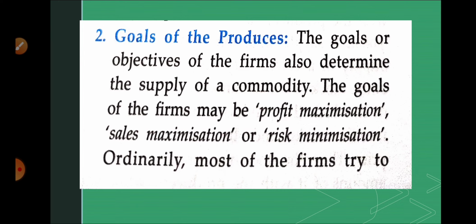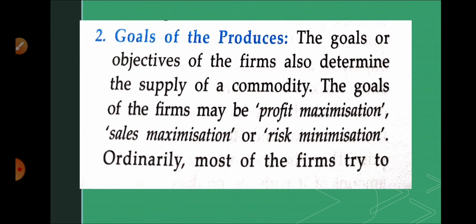In this way, different firms can have different motives, and according to that they supply in the market. Firms which have profit maximization as their motto will supply more of the commodity at the highest price. Firms which have sales maximization will not take care of price, they will supply the commodity in the market.